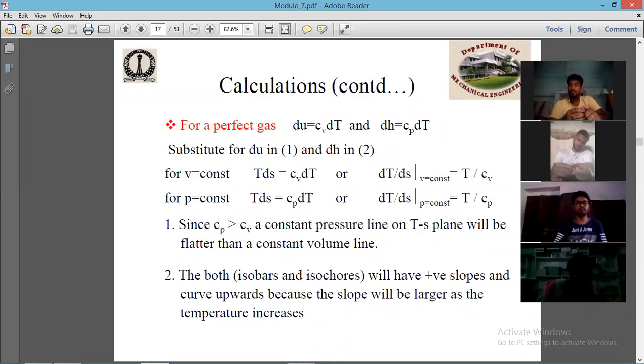So this is the question in your assignment also, that you have to prove that the slope of the constant volume line is more than that of the constant pressure line. So by that you can prove that point. Okay.